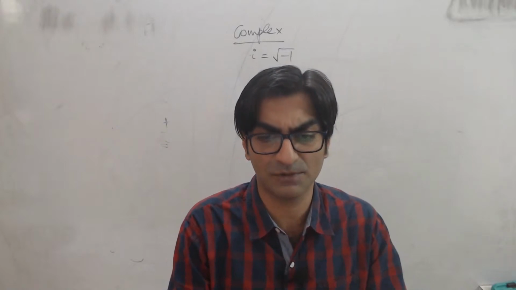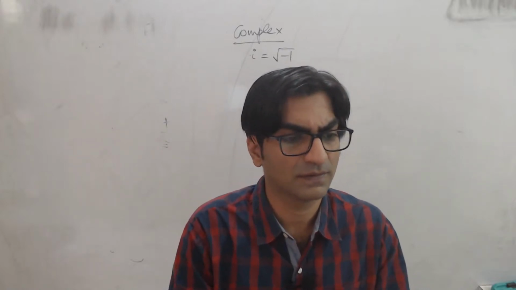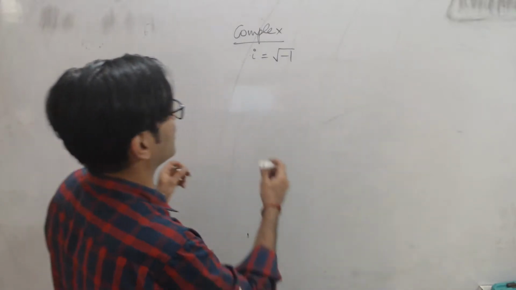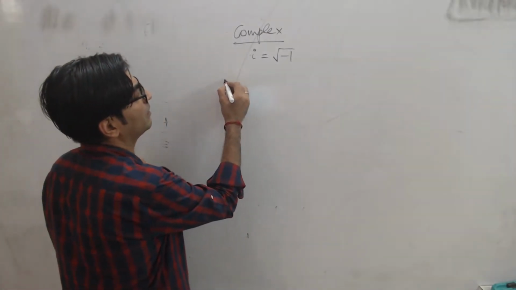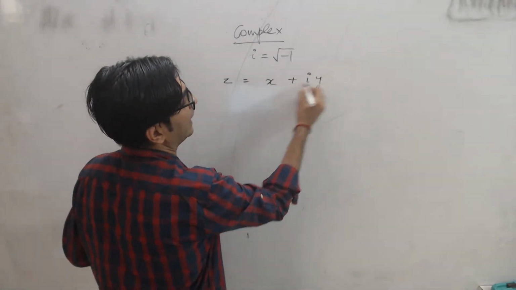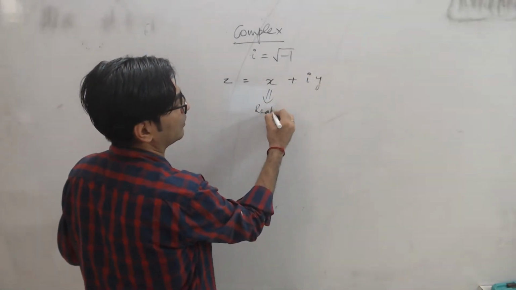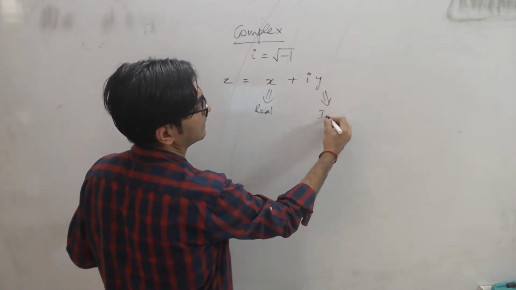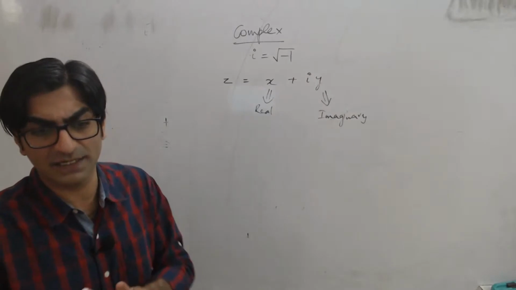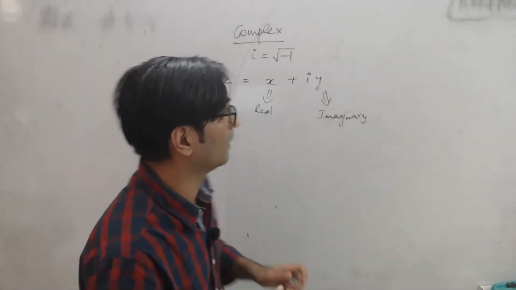In the meanwhile, what we can do is quickly revise the basic concepts within complex numbers, right? Everybody knows that a complex number z can be written as x plus iy. X is the real part of the complex number and y is the imaginary part, right? Iy is the imaginary component of the number.